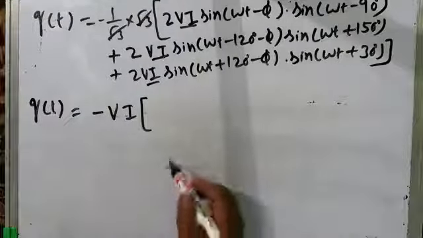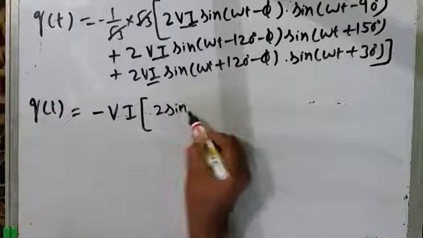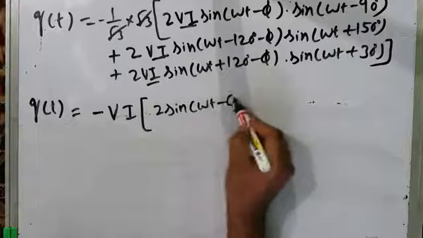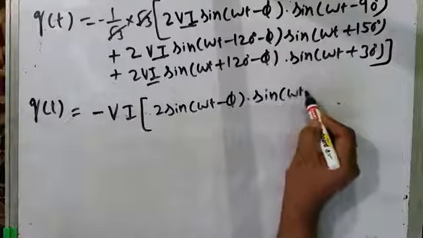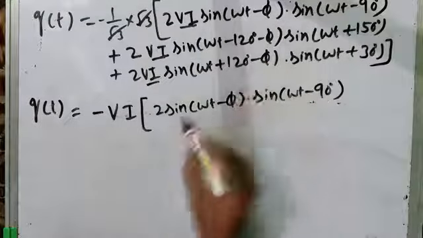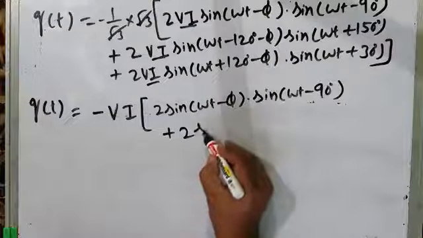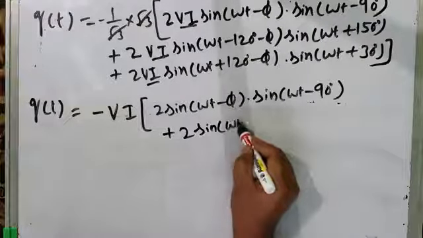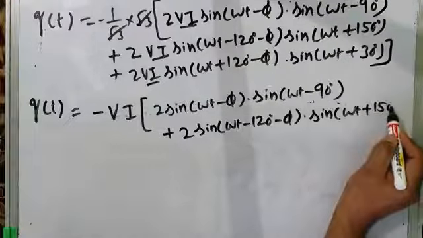So what I get is 2 sine of omega t minus phi into sine of omega t minus 90 degrees. This is the first term. Plus 2, Vi already I have taken common, sine of omega t minus 120 degrees minus phi into sine of omega t plus 150 degrees.